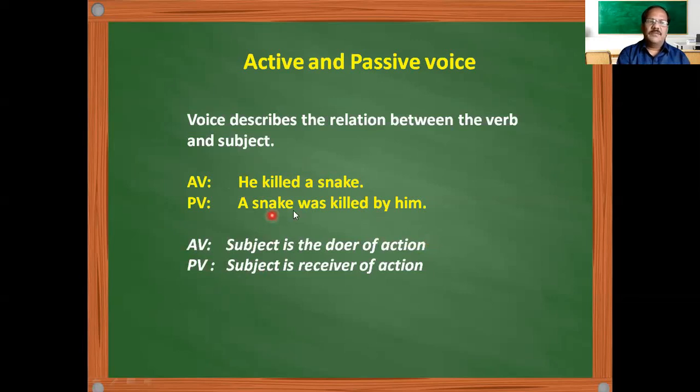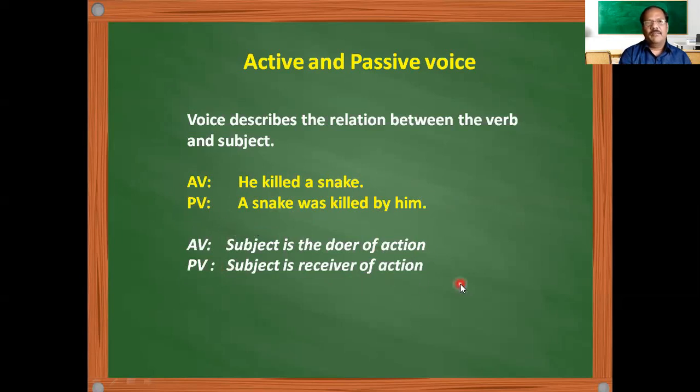And what is passive voice? The same sentence can be written in passive voice, giving importance not to the subject but to the action. So a snake was killed by him. "A snake was killed by him" is a passive sentence. That means here the subject is the receiver of the action. The subject is not active here. So if the subject does something, it is active voice. If the subject is the receiver of the action, it is passive voice.